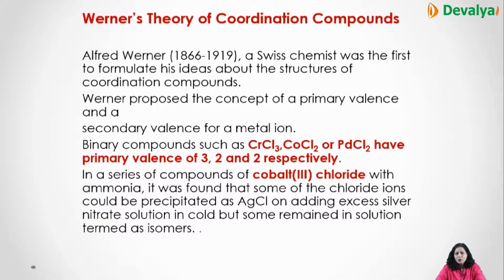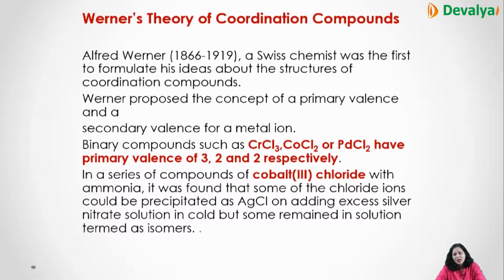Next is Werner's coordination theory. Alfred Werner, a Swiss chemist, formulated the basic idea of the structure of coordination compounds. According to Werner, the concepts of primary valency and secondary valency for the metal ion came into our knowledge. What is primary valency? For example CrCl3: there are 3 Cl, so the primary valency is 3. CoCl2 is 2, PdCl2 is 2.